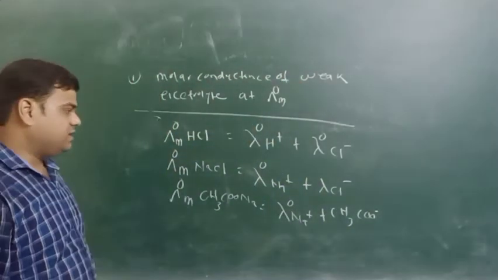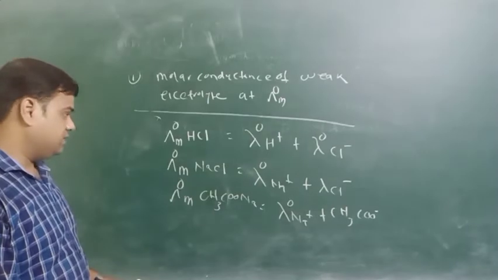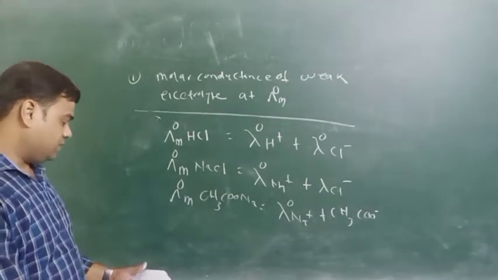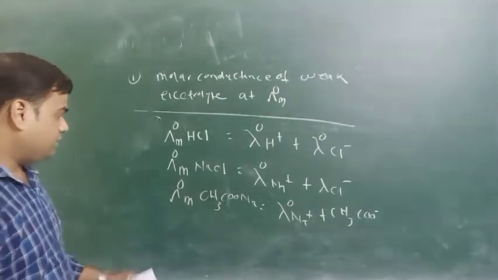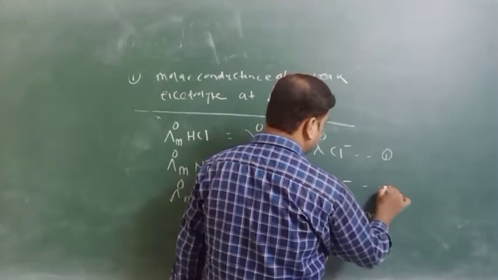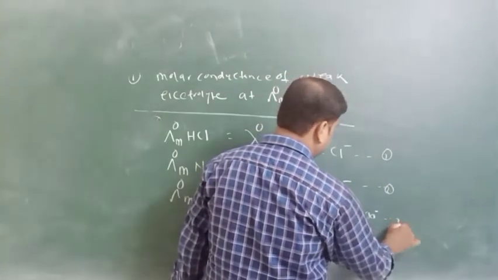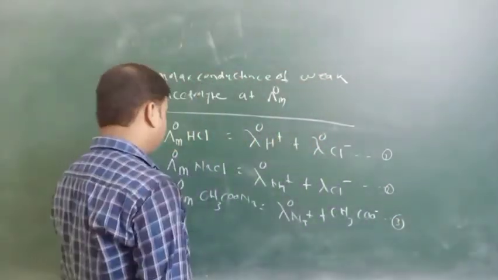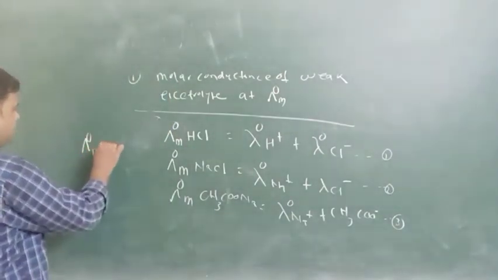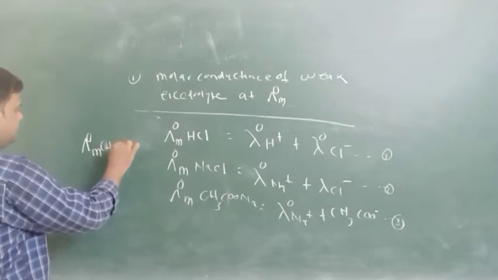So from these values we will calculate the value of acetic acid. Suppose this one is equation 1, this one is equation 2 and this one is equation 3. We have to calculate the infinite dilution of acetic acid, CH3COOH.